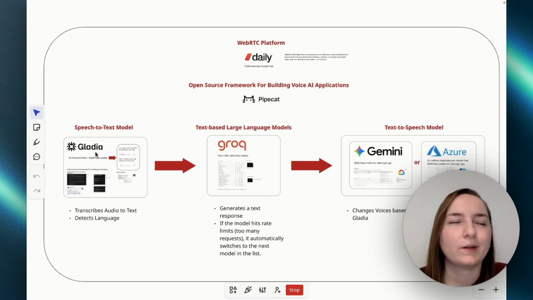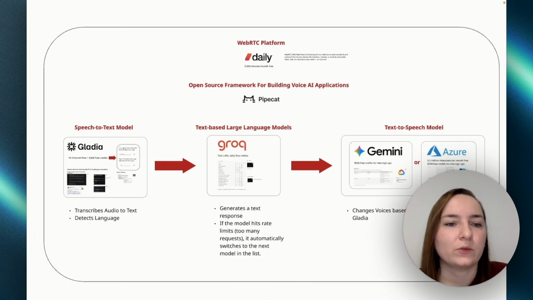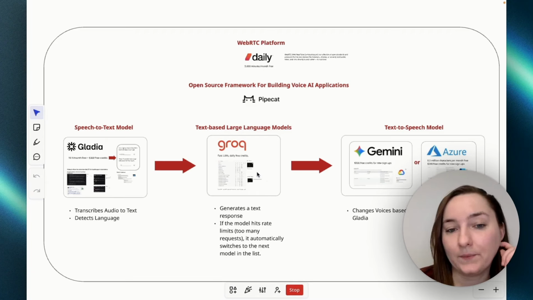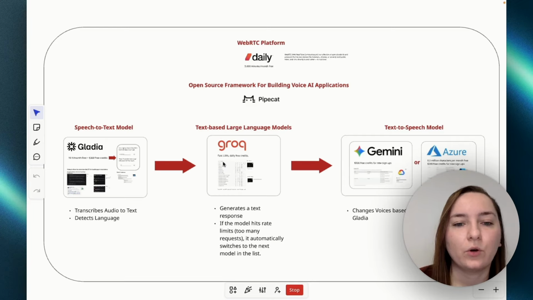So a speech-to-text model is a model that converts or transcribes audio, so the caller's audio, into a text format. Then this text is fed into an LLM, and the LLM generates a response to the caller's question or whatever he asked or said.